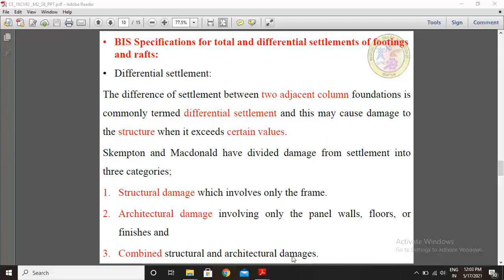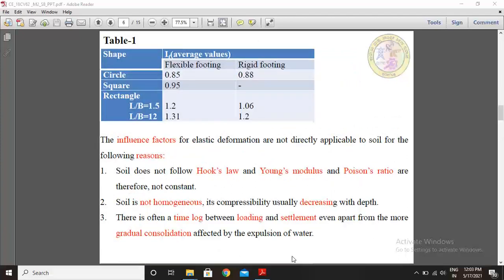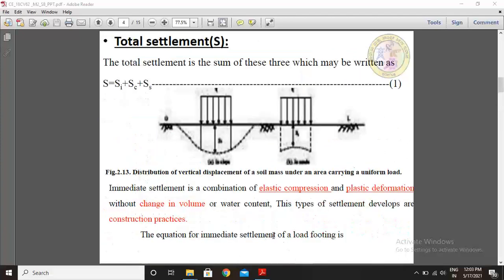And what do you mean by secondary settlements? See here, this is secondary settlement, SC. Settlements due to secondary compression are believed to occur during and mostly after the completion of primary consolidation, or complete dissipation of excess pore pressure.